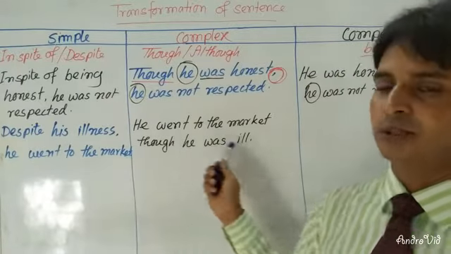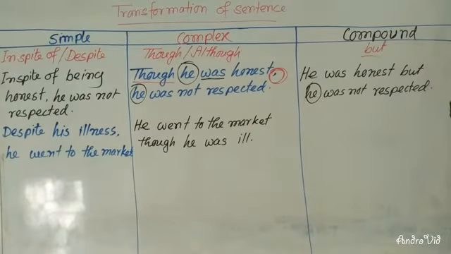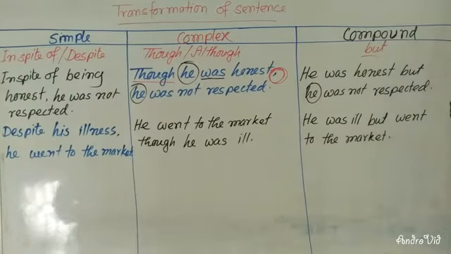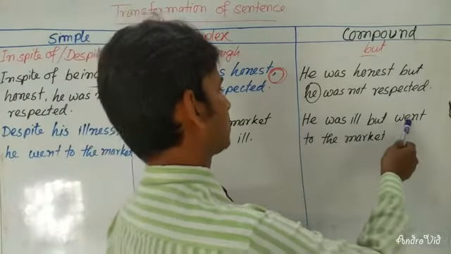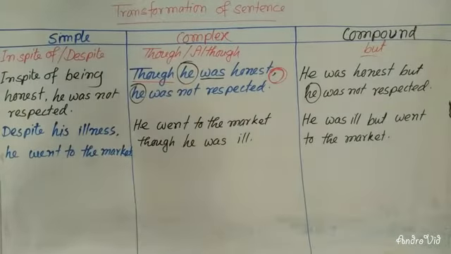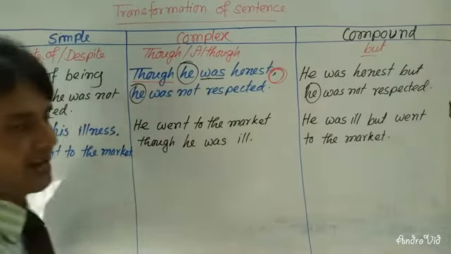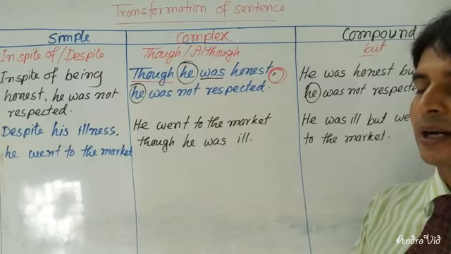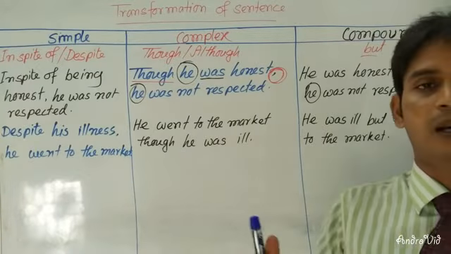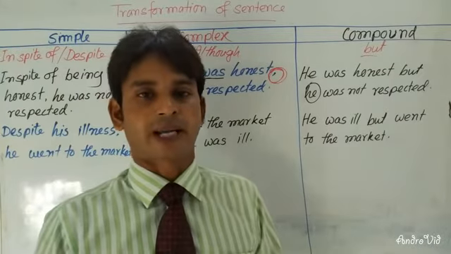Then you will have to follow this rule. Dear learners, let's follow the compound sentence. Dear learners, you can see here that I have changed it into compound sentence. He was ill but went to the market. Dear learners, the simple sentence is: in spite of or despite his illness, he went to the market. And in complex sentence: he went to the market though he was ill. In compound sentence, you can see here that he was ill but went to the market.